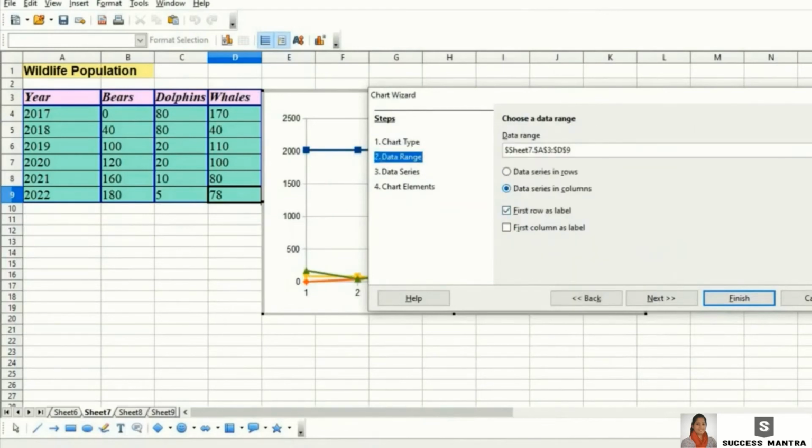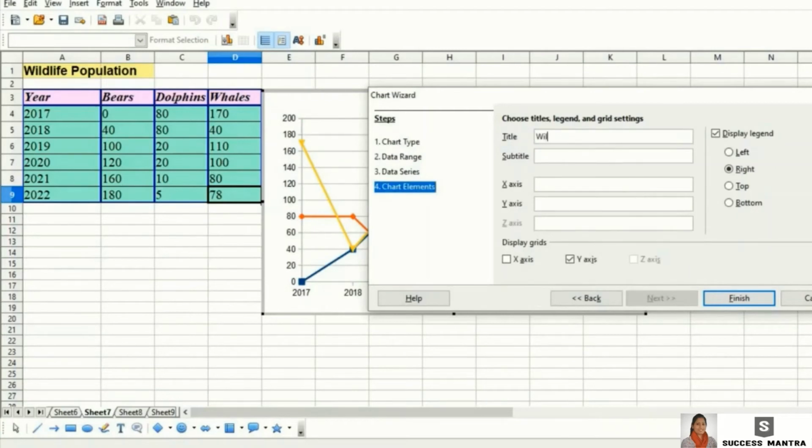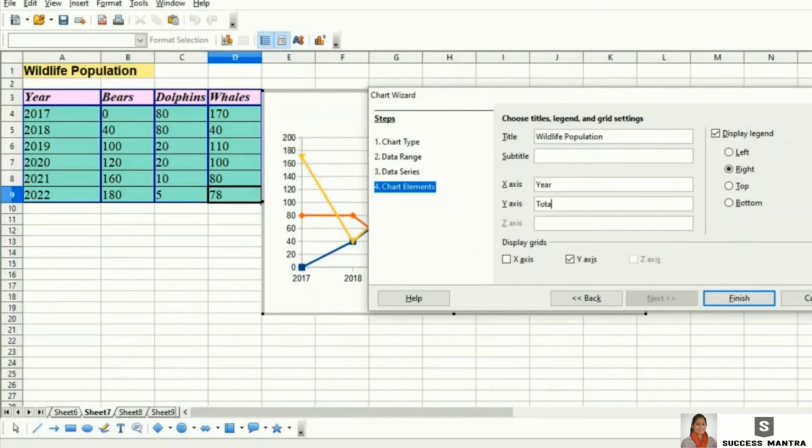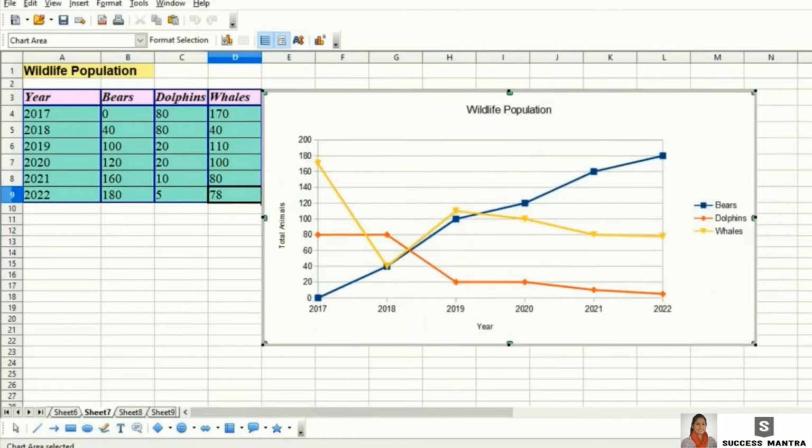Now the data range, here also first row and first column are labeled. Now checking the data series and the chart elements. Giving a name of wildlife population, x-axis it is years and y-axis it is animal count. So this is the line chart.